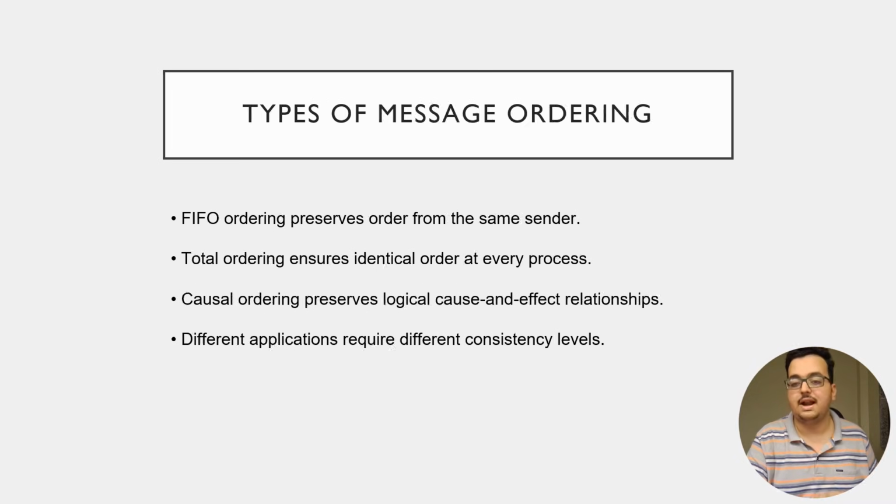So next, we'll be understanding types of message ordering. There are different ways to control message delivery order. First of all, we'll be considering first in, first out ordering, that is FIFO ordering. This preserves order from the same sender. Second, total ordering. This ensures every process sees messages in exactly the same order. Third, causal ordering. This preserves the cause and effect relationship between messages. Different applications require different levels of consistency. Today, we will be focusing mainly on causal ordering.